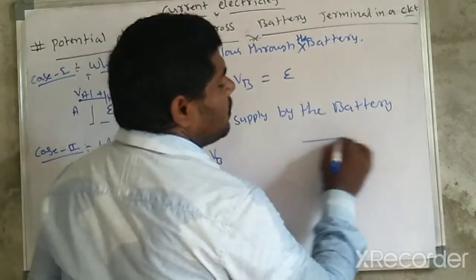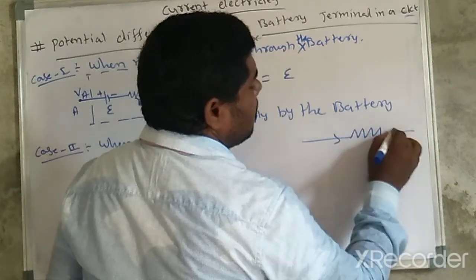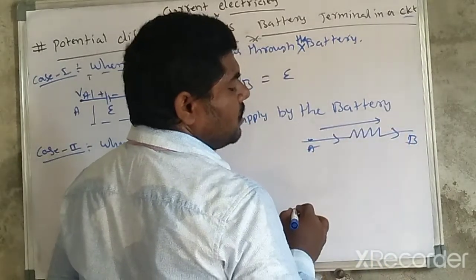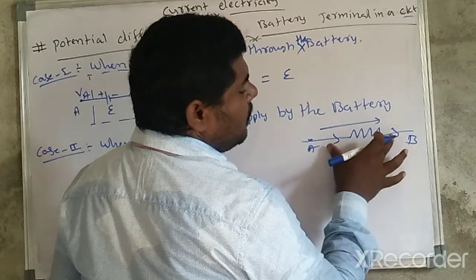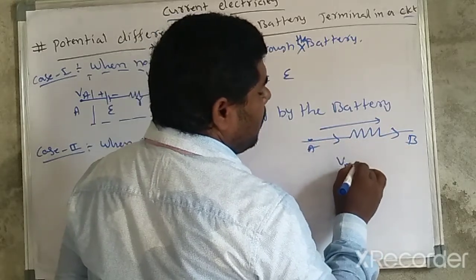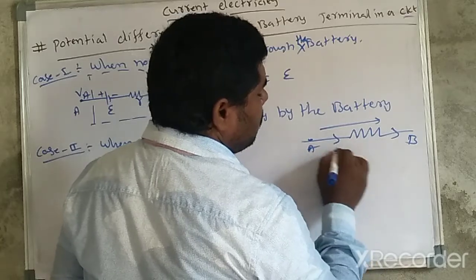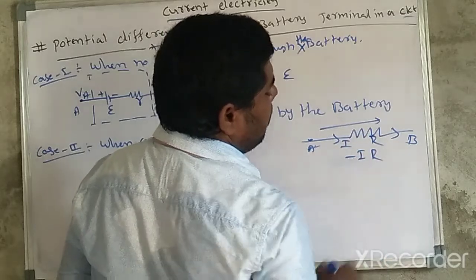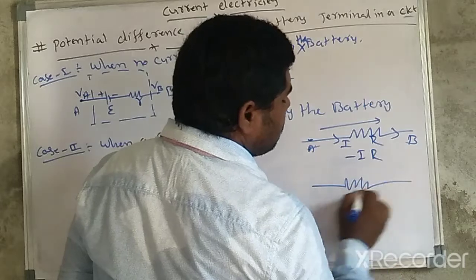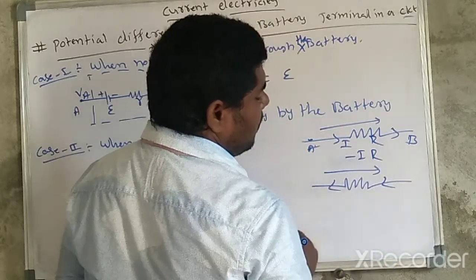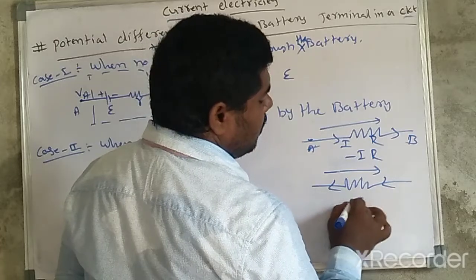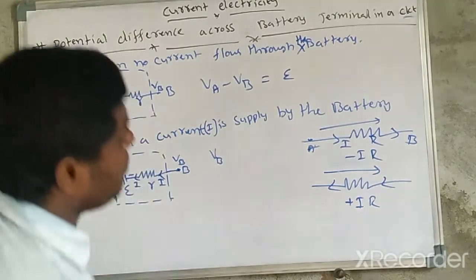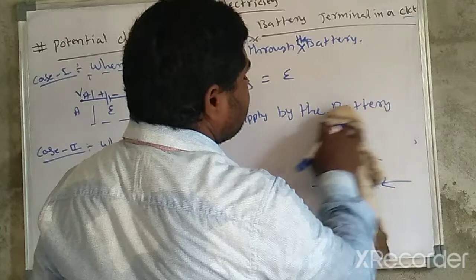For example, this is a resistance, this is the current flow, and your path is also like this, A to B. So the potential across this resistor is VA minus IR. If the current direction and your path direction are opposite, in that case it is plus IR. Please remember this one.